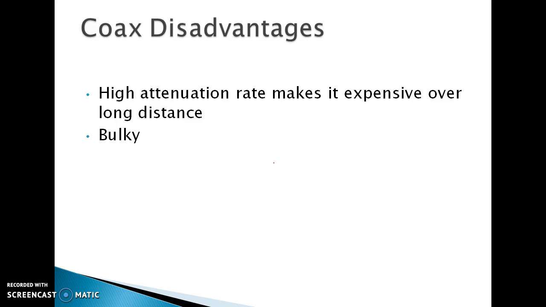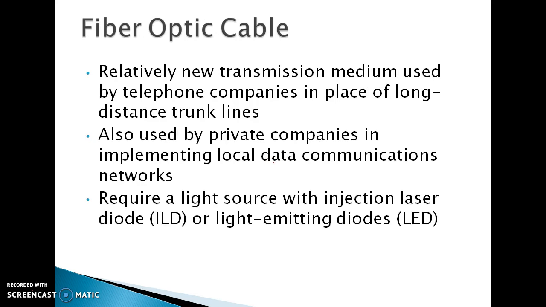If you want to transmit data over 25,000 kilometers, there is a higher attenuation problem, so it is a slightly expensive method of data communication.